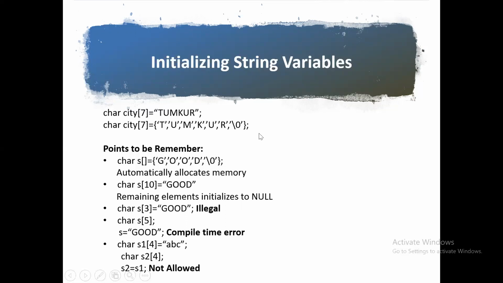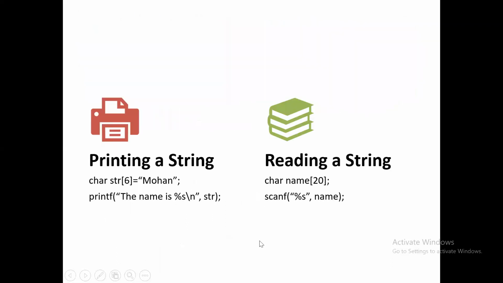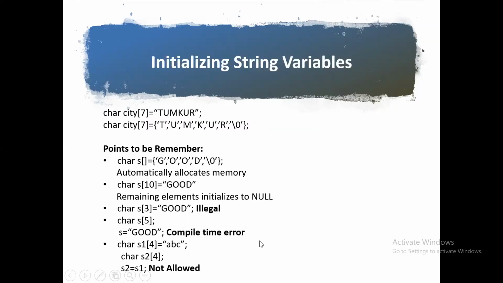Then while initializing string variables, you need to remember these points. First point: char s[] with an array, here you are not specifying any size, so the compiler automatically allocates the memory. Totally how many characters are there? 4 characters plus the null character, and for this the compiler automatically allocates the memory.